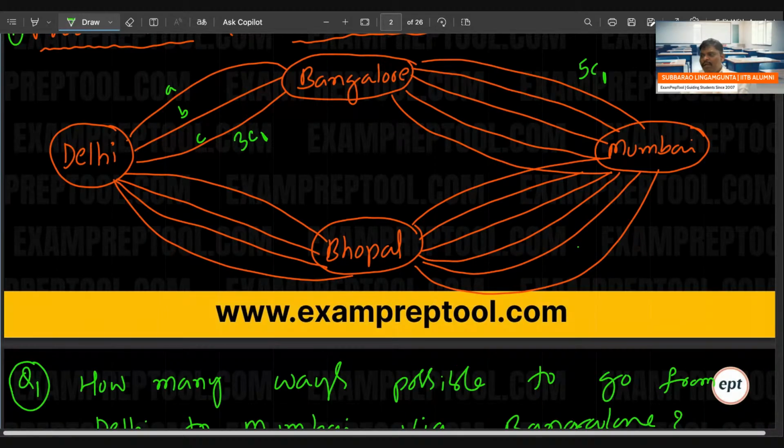I cannot say blindly apply product rule here. I cannot say blindly apply sum rule here. You have to use common sense. Not only permutations and combinations, in the total computer science, without using common sense, you cannot do anything. Those people who are getting negative marking in the GATE examination, those people who are getting less marks in the GATE examination.